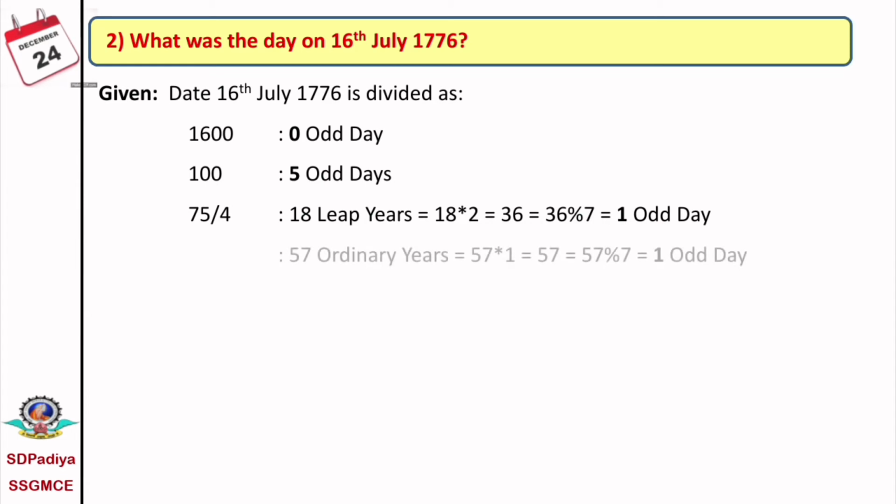Now 75 minus 18, because in this 75 years, 18 years are leap years. That means 75 minus 18, the 57 are ordinary years. These 57 ordinary years, and every ordinary year has 1 odd day. Therefore 57 into 1 is equal to 57, and 57 mod 7 is equal to 1 odd day.